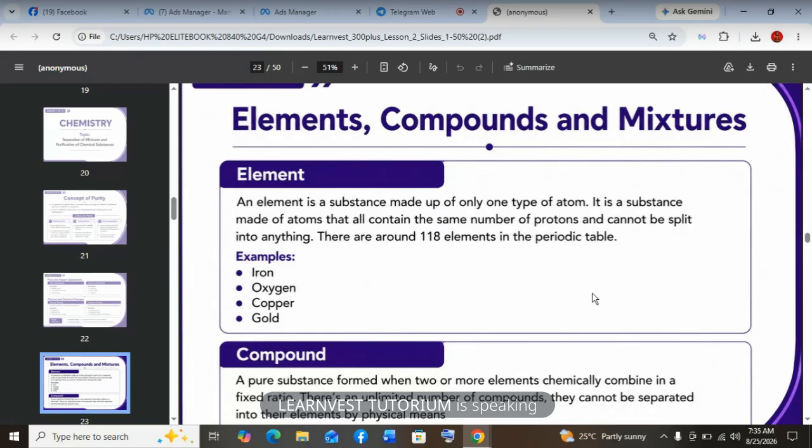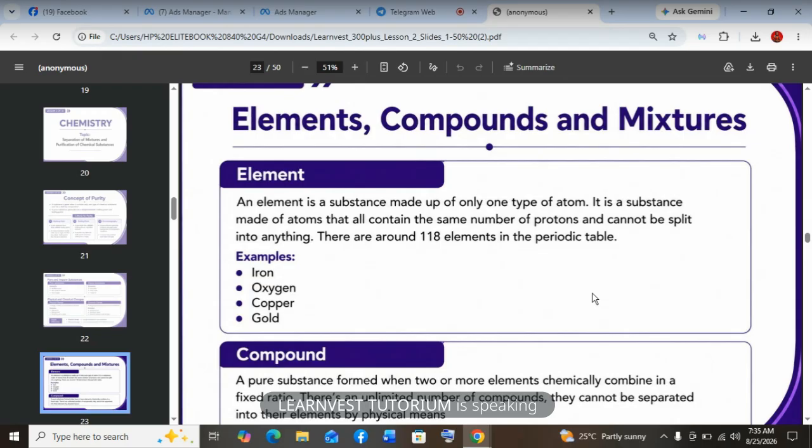Okay? So now a mixture is an impure substance which combines two or more elements or compounds physically without bonding, and there is no fixed ratio. So mixtures can be separated by physical methods such as filtration.